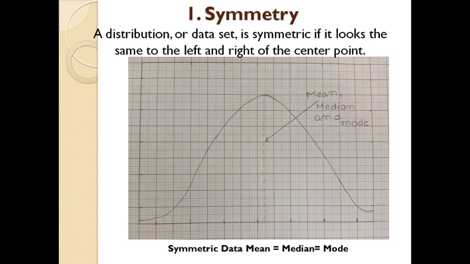If the distribution is symmetrical, the mean is equal to median is equal to mode. A set of observations is symmetrically distributed if its graphical representation, either a histogram or a bar chart, is symmetric with respect to the vertical axis passing through the mean point.